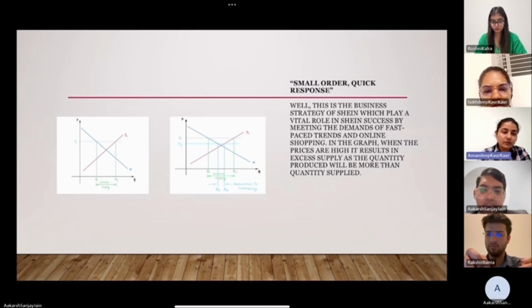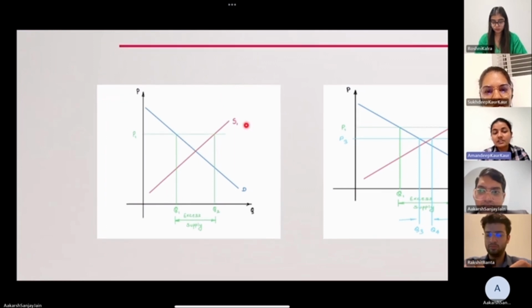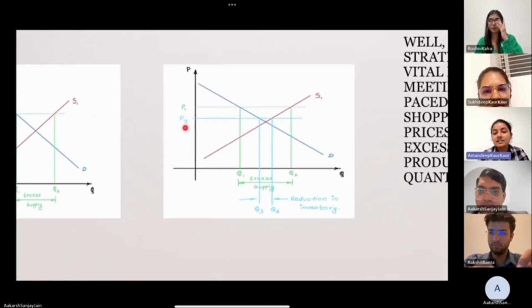In this, if we see the first graph, there is S1, which is the supply curve, and the other one is D, which is the demand curve. Here P1 is the price. When we increase the price of any product, it will also affect the excess supply. If we see the demand curve, we plot Q1, and on the supply curve it is Q2, and the difference between them is called excess supply. In the other graph, when the price of the product is decreased, it also decreases the excess supply.